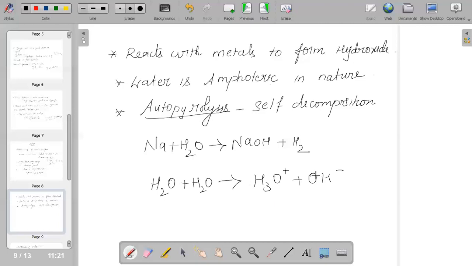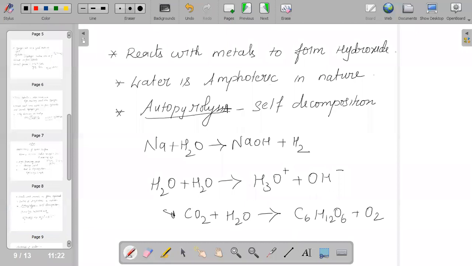And water has a very important role in photosynthesis. It helps the plant in preparing food with the reaction carbon dioxide plus H2O gives C6H12O6 plus O2, that is glucose and oxygen gas.